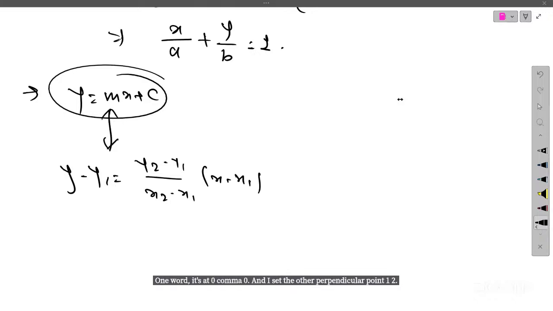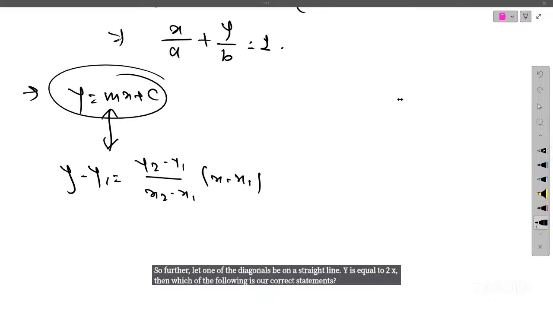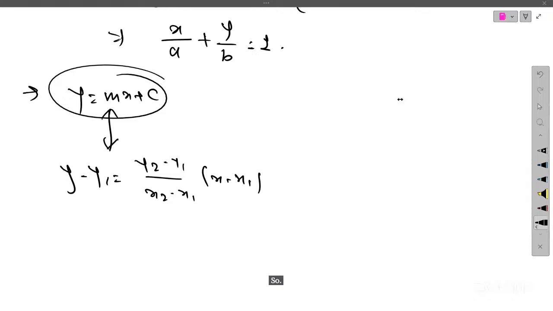Further, let one of the diagonals be on the straight line y equal to 2x. No, your voice is not clear, Deepak, I'm not able to understand anything. Okay, ma'am. You can write it down in chat, I'll read and answer.